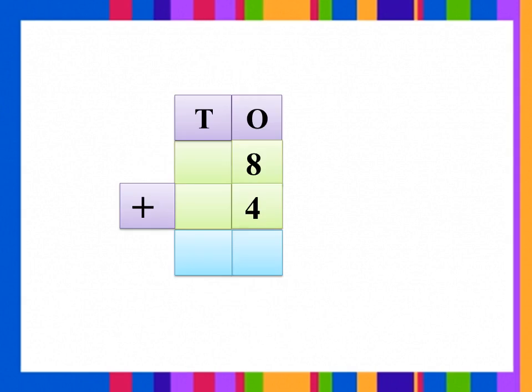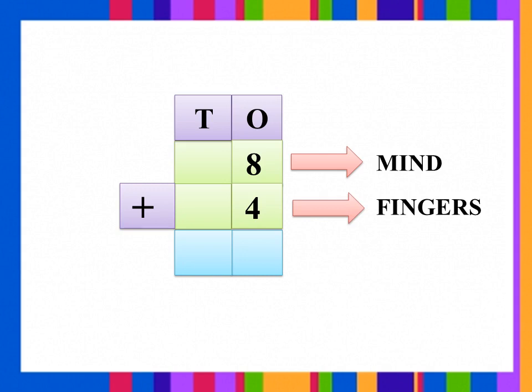Children, we'll see one more example in addition. 8 plus 4. Now how will we count 8 plus 4? As forward counting in addition. Remember children, we have to always count forward. Okay dears? 8 in the mind and 4 in the fingers. After 8, 9, 10, 11, 12. Very good children. Now we have to write 12.